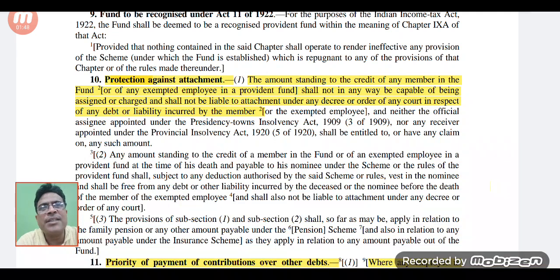Through this act, a protection has been given to the fund of that employee. If he is liable to someone, or if he has any debt in the market, and anyone takes him to court and the court gives a decree to get that amount from that employee, then his PF amount or pension related amount cannot be attached to that liability or debt. So this is a good protection.